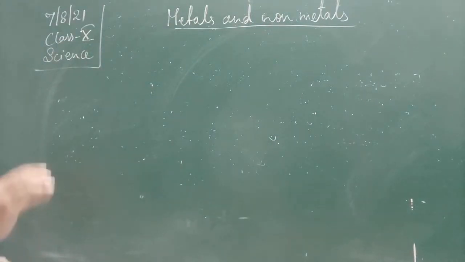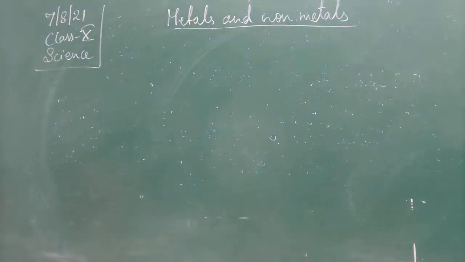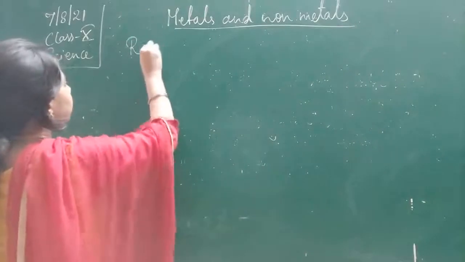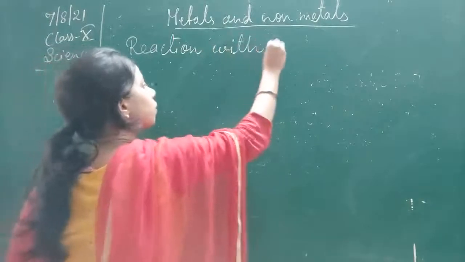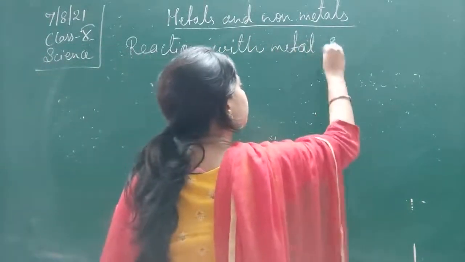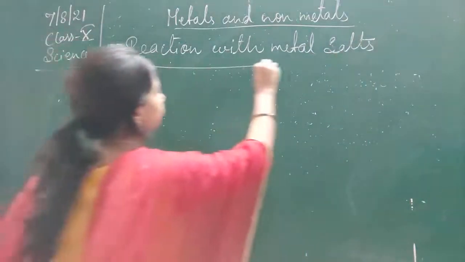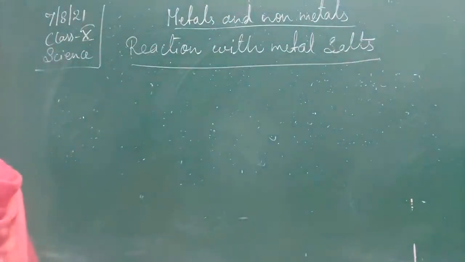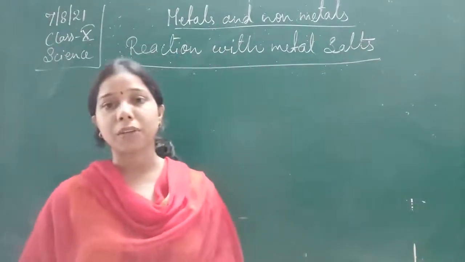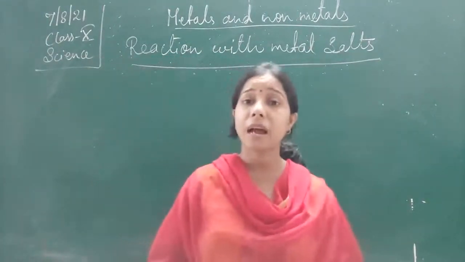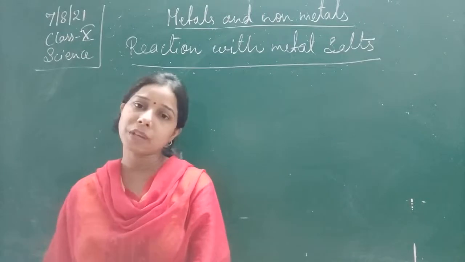Now moving on, we will continue with the chemical properties, and this time we will see the reaction of metals with metal salt. How does the reaction happen with metal salt? So till now, students, we have seen that a metal reacts with acid, with water, and with oxygen also. Those reactions we have already seen.